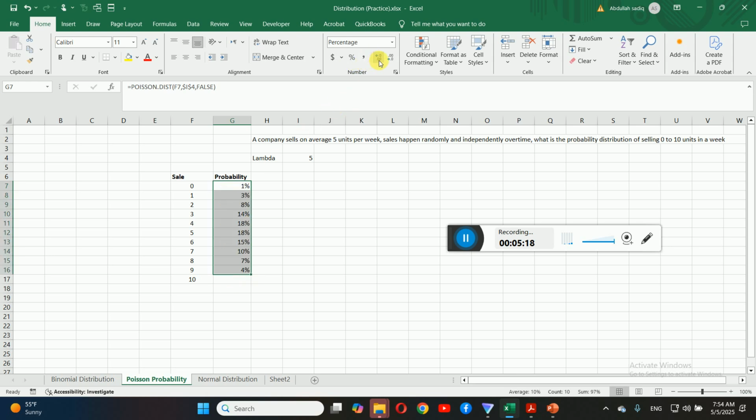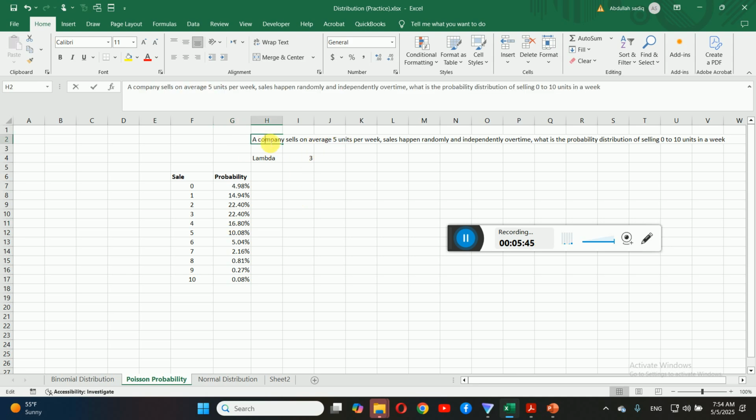Click on percentage to use it in probabilities. You can say, if by average a company is producing 5 units, what's the probability of 0, 1, 2? But in our example, if by average a company sells 3 units per week, what is the probability of 0, 1, 2, 3, 4, 5? Once again, to make it specific to our example, a company sells an average of 3 units per week. Sales happen randomly and independently over time. What is the probability distribution of selling 0 to 10 units in a week?